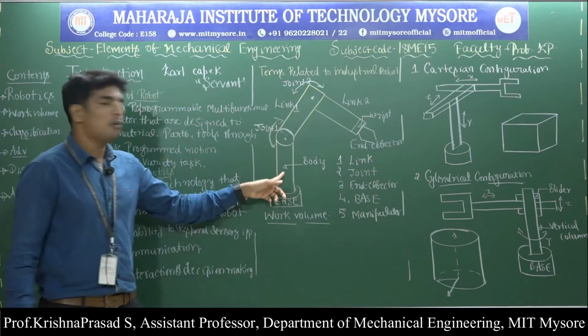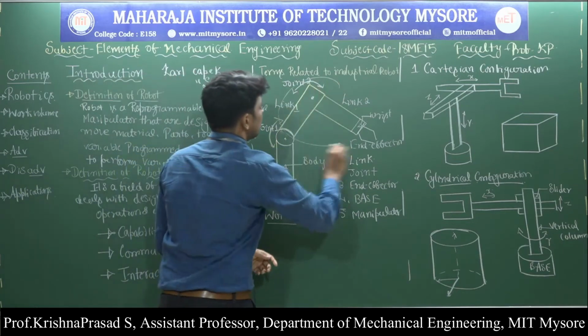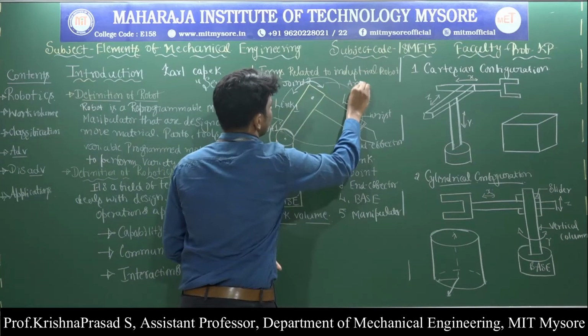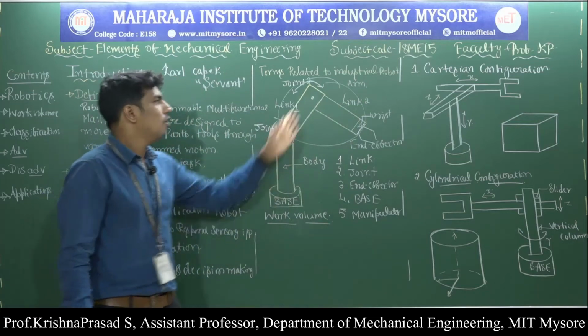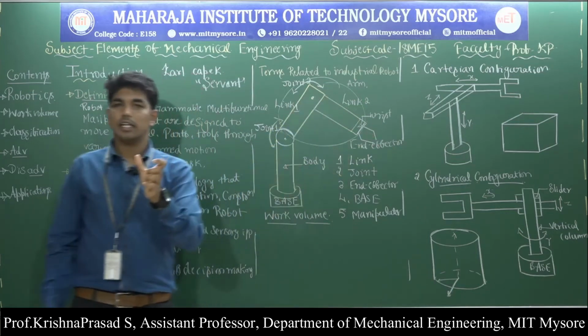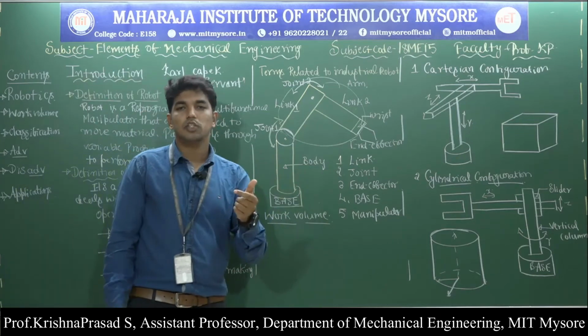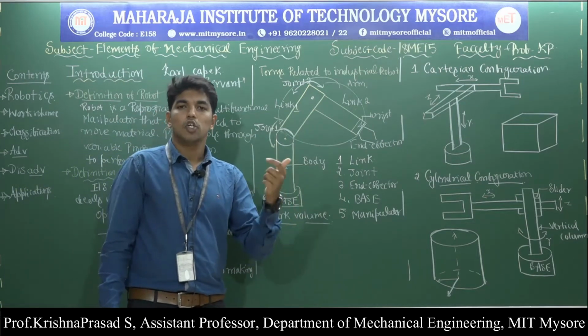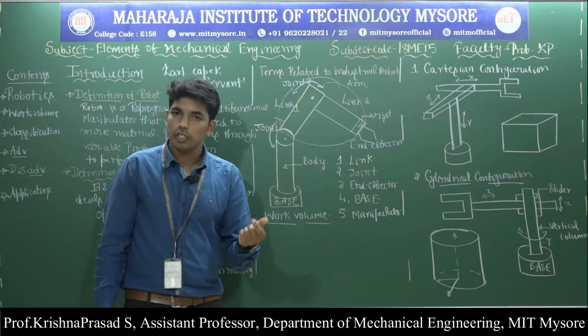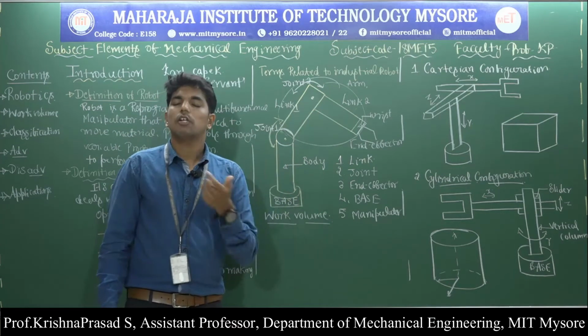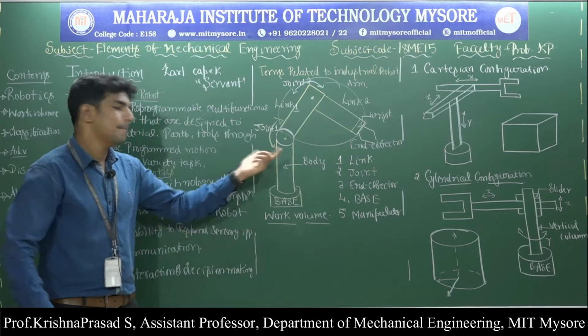Here this body and this complete portion is called the arm. The body, arm and the wrist together are called the manipulator. And this manipulator is designed to move material, parts, tools through variable programmed motion without direct human contact. So this is called the manipulator.